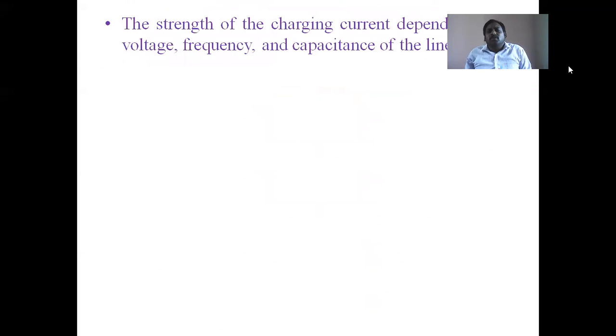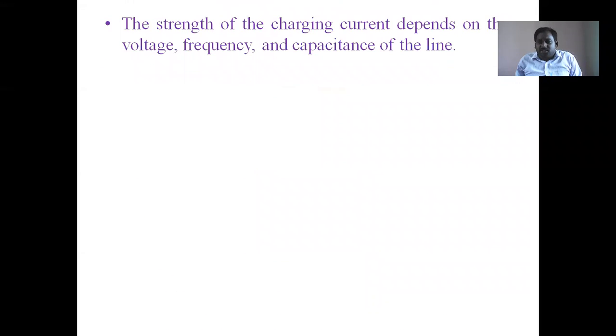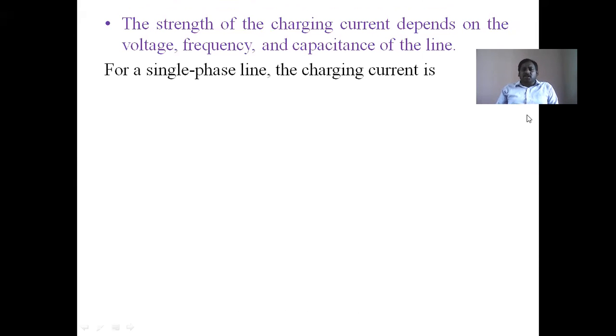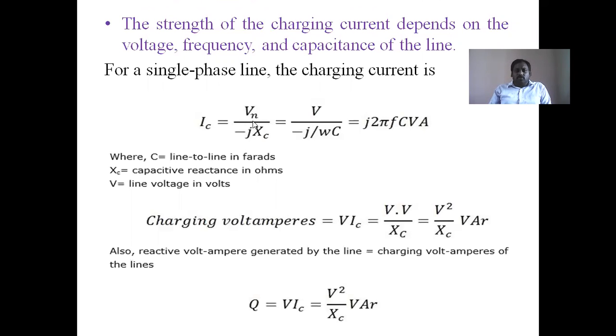Now we will derive an expression for this charging current, or capacitive current. The strength of the charging current depends on the voltage, frequency, and capacitance of the line. For a single phase line, the charging current is simply IC equals Vn divided by minus jXC, where Vn is the phase to neutral voltage, the single phase voltage.